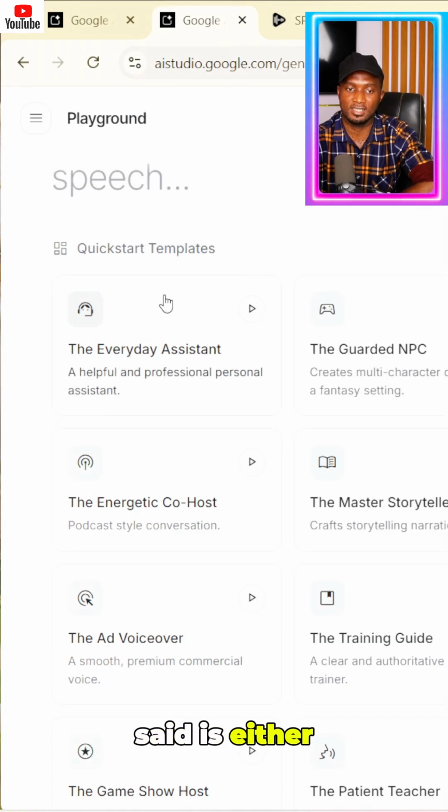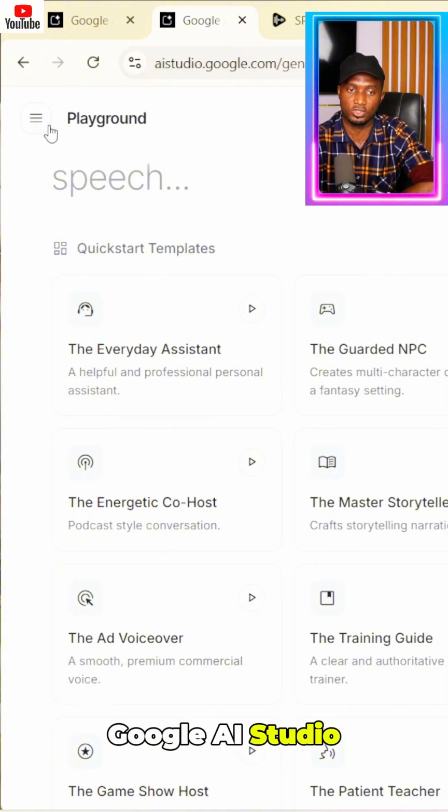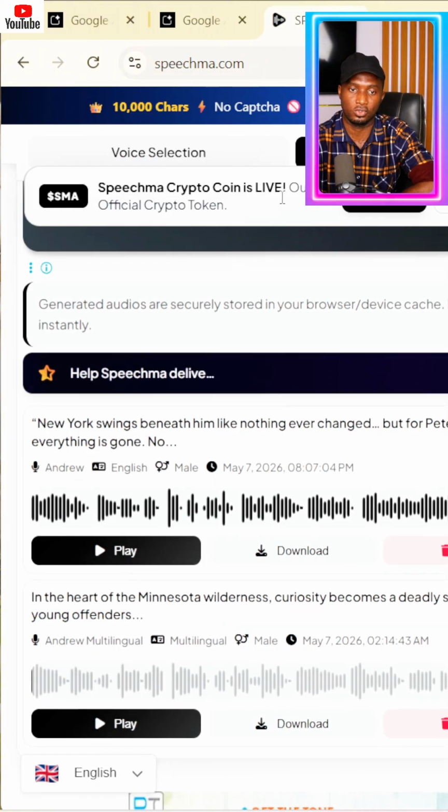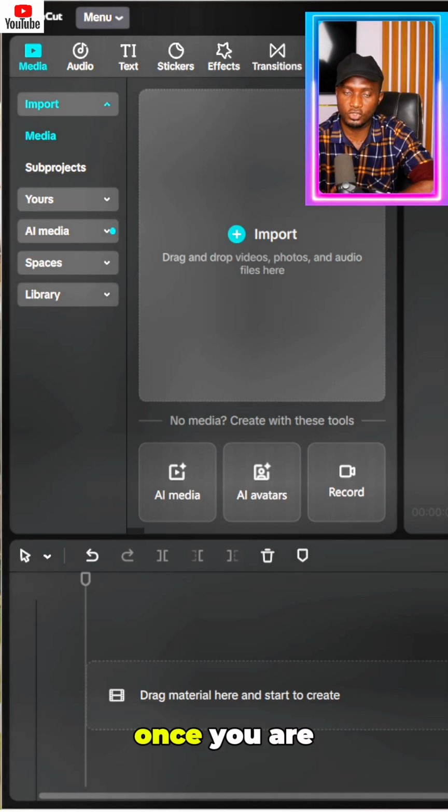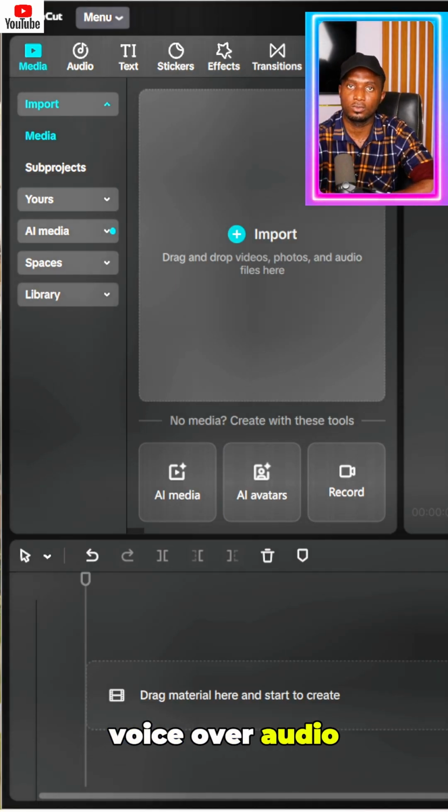Like I said, you either use Google AI Studio to create your voiceover audio, or Speechma. Once you are done generating the voiceover audio using text to speech, the next step is for you to do the editing.